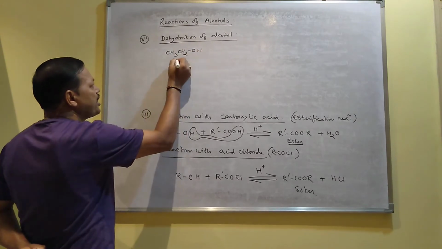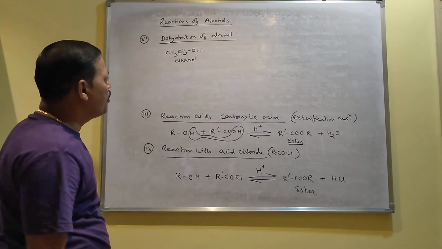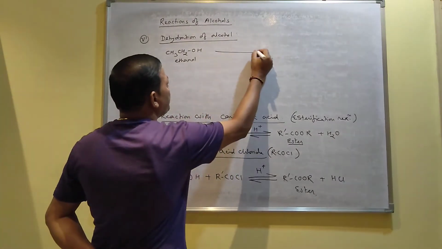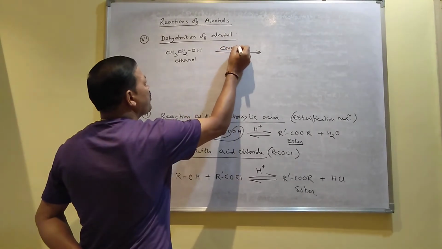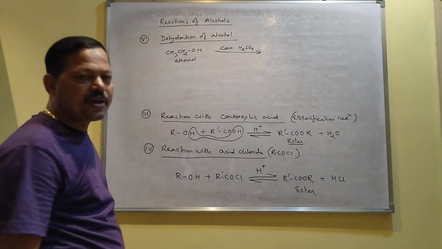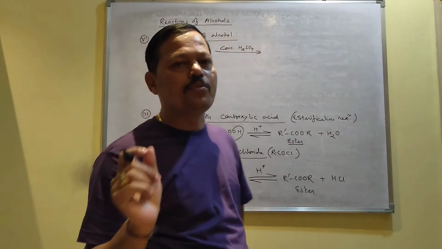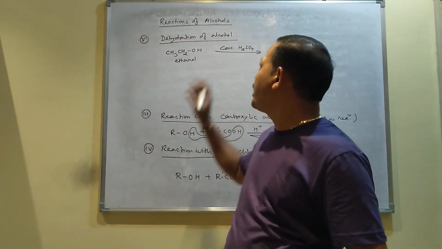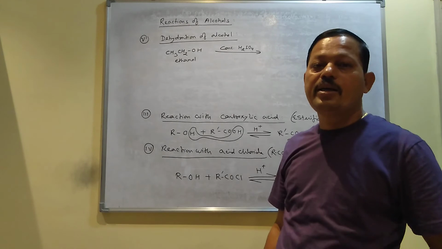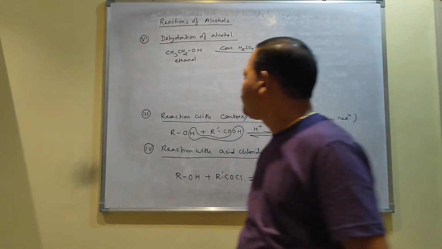So I will take one alcohol. I have considered ethanol. You can take any alcohol. When ethanol is reacted with concentrated sulfuric acid, concentrated sulfuric acid acts as a dehydrating agent. I mean, if you want to remove one water molecule from alcohol, then you can apply concentrated sulfuric acid, and that is why concentrated sulfuric acid is also called dehydrating agent. I mean, it can remove water molecule.